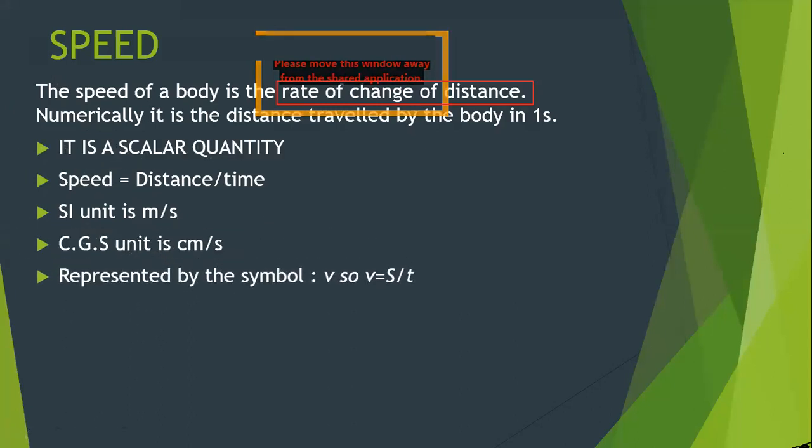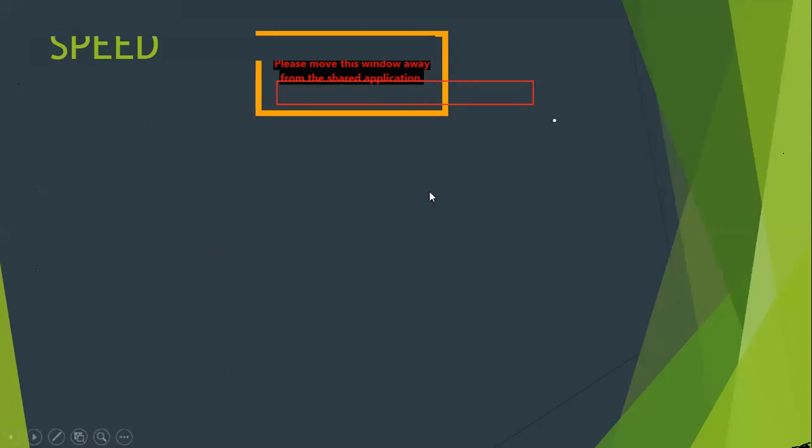Now how do we represent it? It is generally represented by the symbol v. Small v is used to represent velocity. If you look at the symbolic representation of speed, then v is equal to S by t, where capital S is for distance and small t is for time. So this is some basic idea about speed.